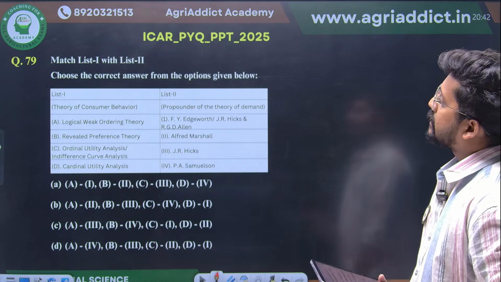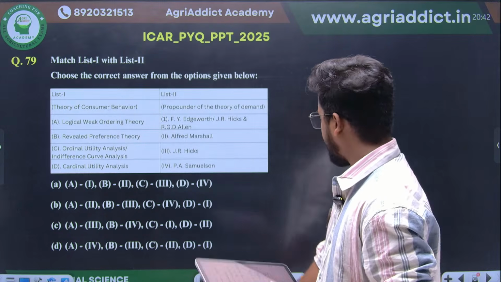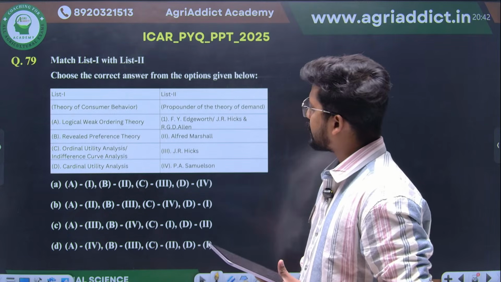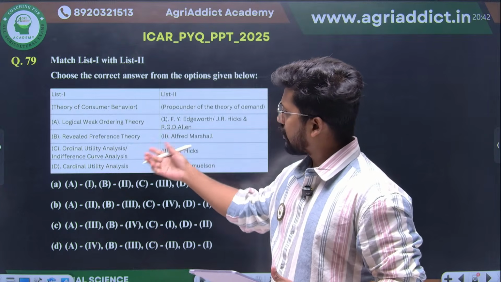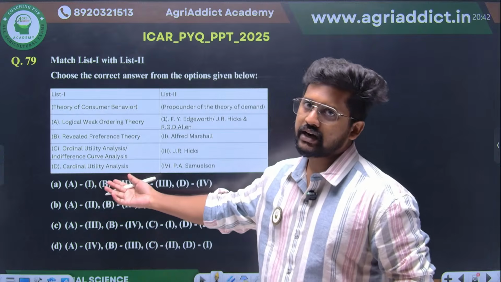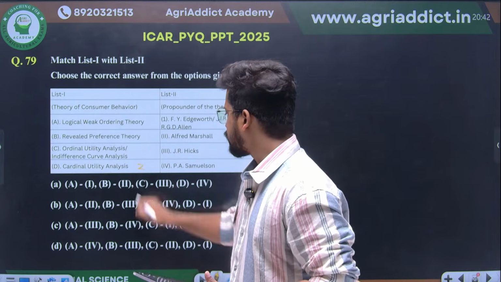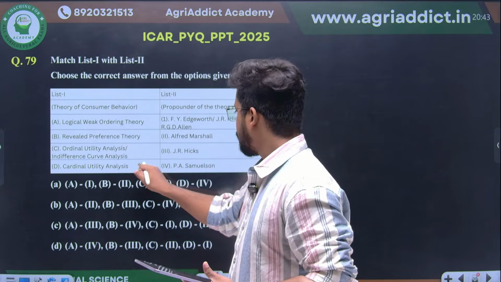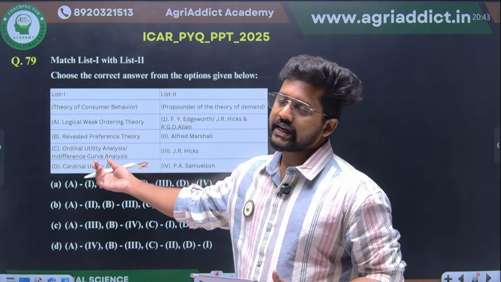Then again, some scientists as well as the basic ideas they have given for the consumption theory: logical weak ordering theory, revealed preference theory, ordinal utility analysis and cardinal utility analysis. First thing we studied, cardinal utility analysis, none other than our pioneer Alfred Marshall. So this will be going to 2. Then ordinal utility analysis or indifference curve, we have studied, it's Hicks and Allen.